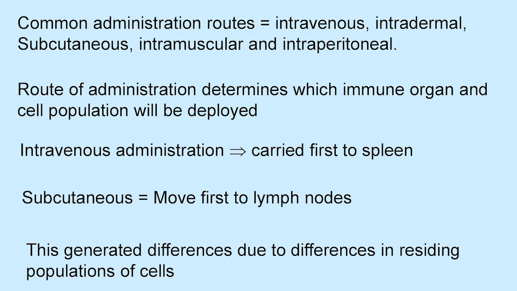Intravenous administration: the immunogen is carried first to the spleen. Subcutaneous administration: it moves first to the lymph nodes. This difference is due to differences in the resident population of cells.